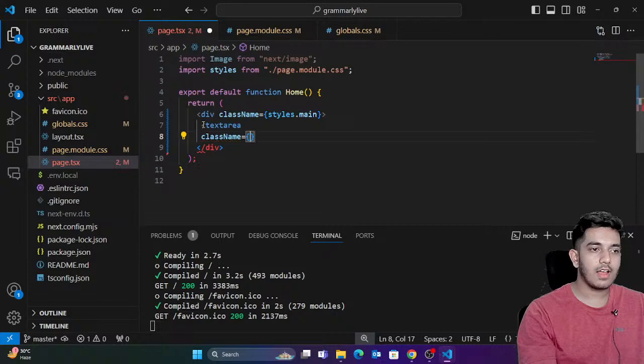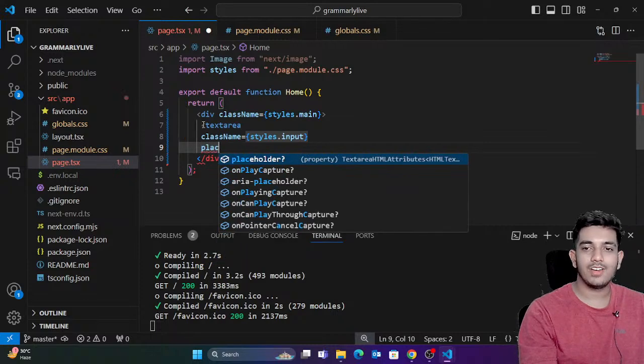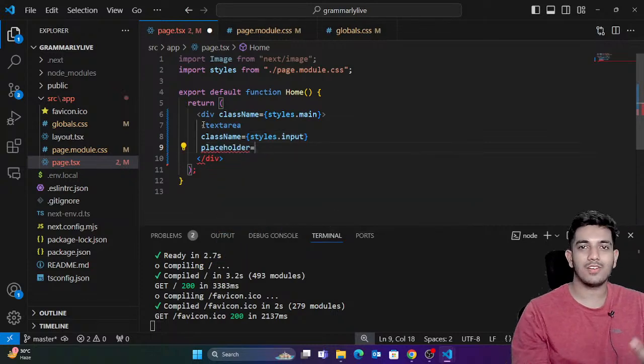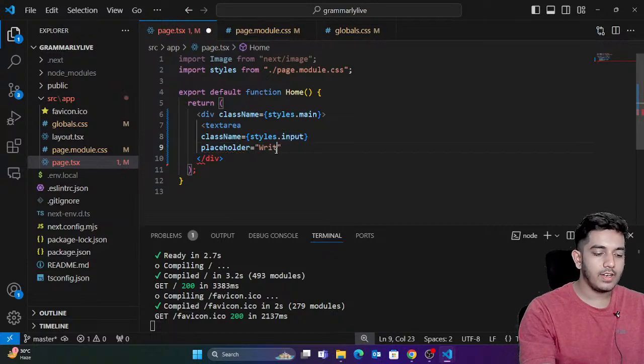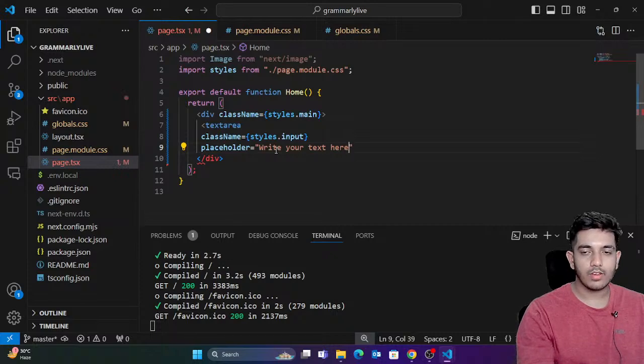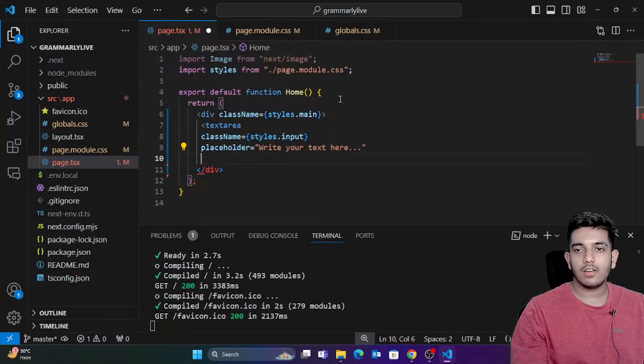So yeah, let's give it class name. I'm just gonna say styles dot input. Okay, input, and you can just give it another class name to make it non-confusing. Input is confusing, you can make it something else. Okay, so placeholder, I'm just gonna say write your text here. Perfect.